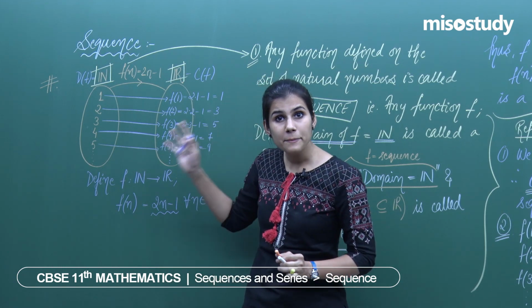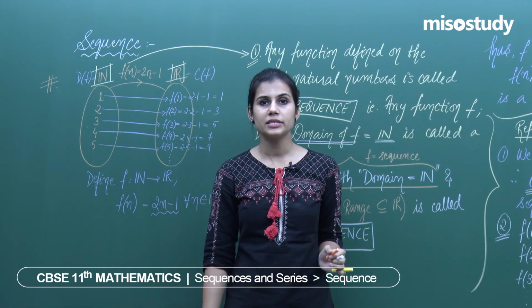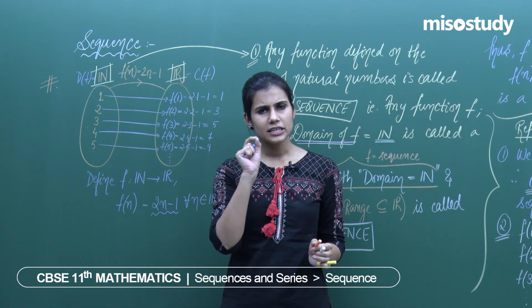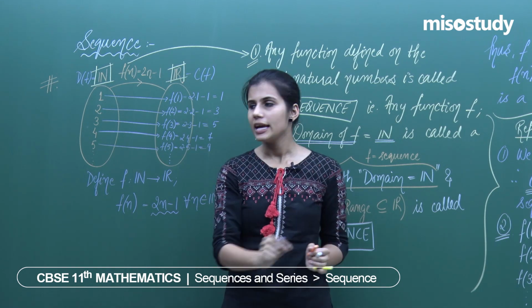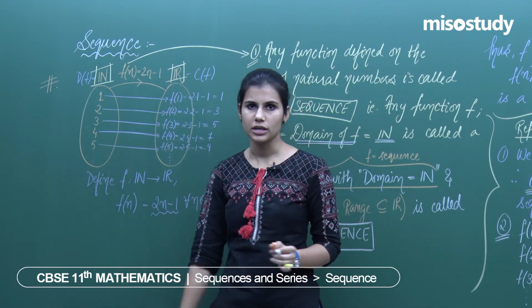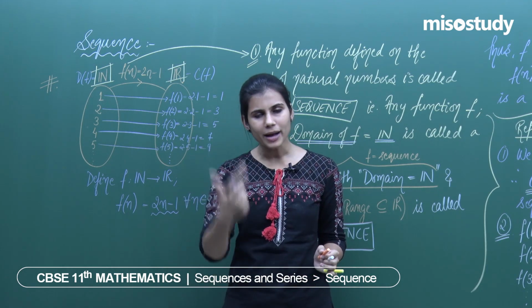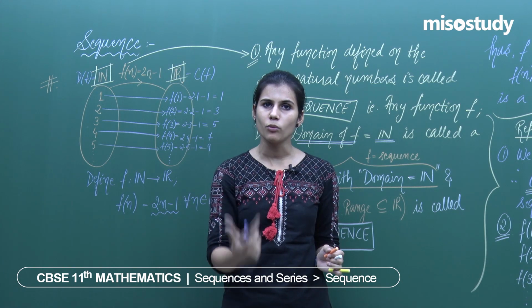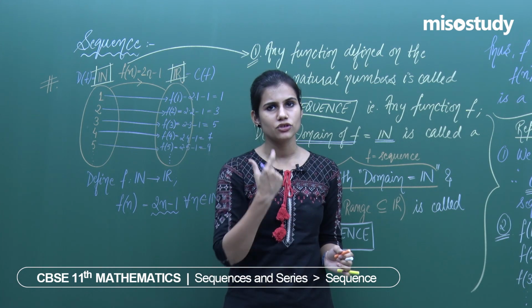That means it is the images of natural numbers which are helping to identify and represent a sequence. And that is a key point. A sequence is represented with the help of the images of natural numbers. Whatever is sitting as the first term in the sequence, automatically it is the image of natural number 1. Whatever is sitting as the second term in the sequence, automatically it is the image of natural number 2, and so on.